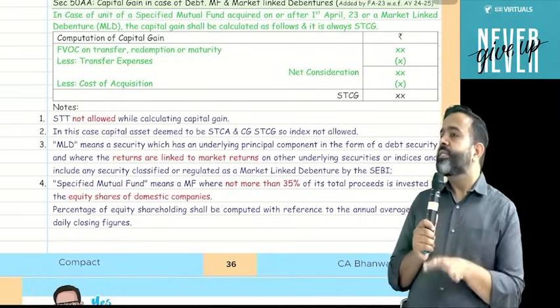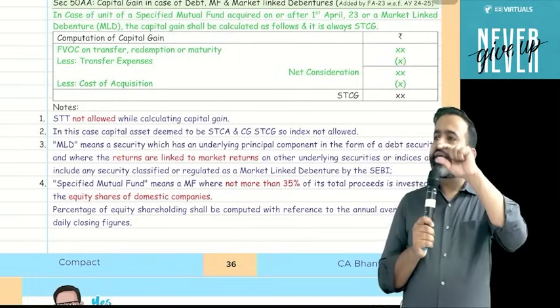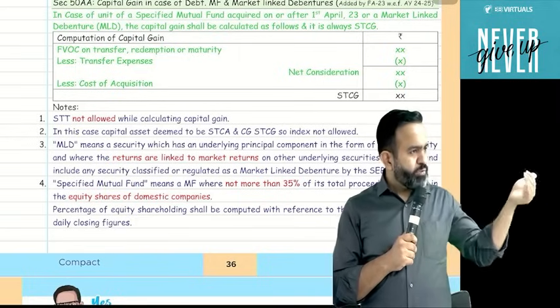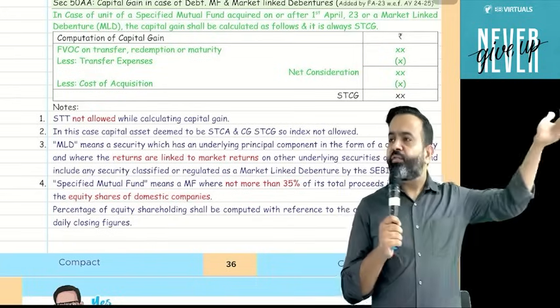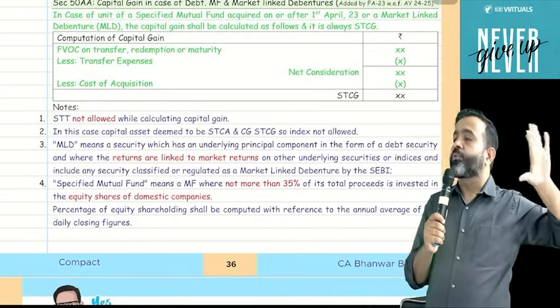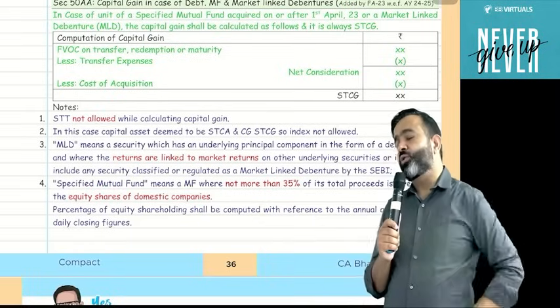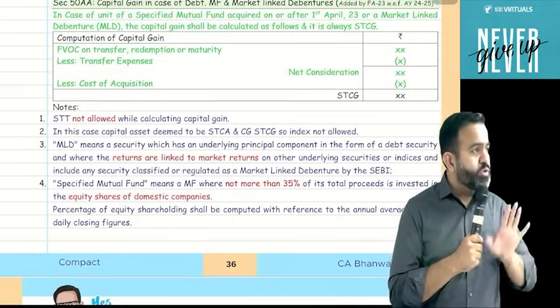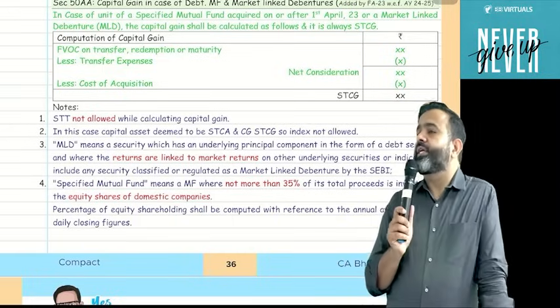So what people started doing is investing through mutual funds only. Just purchase the mutual fund company's units. The mutual fund company will invest in the debt market. After 3-4 years, suppose you sell, your tax rate is only 20%. Indexation benefit is also available. So people were doing that type of practice.